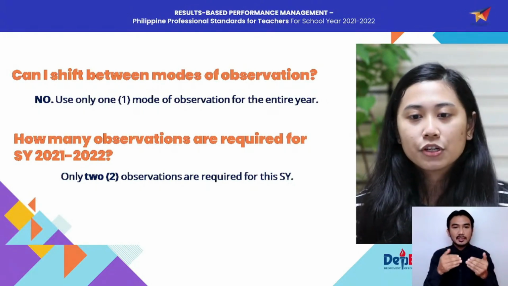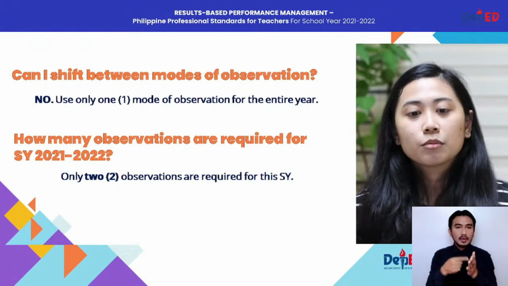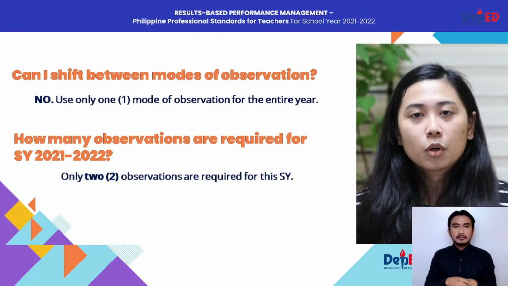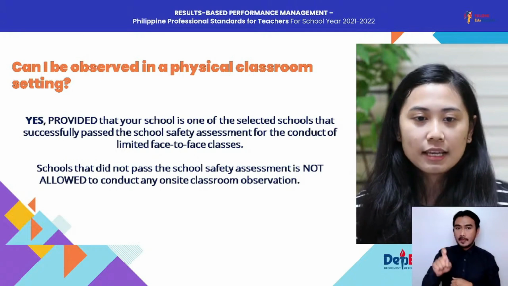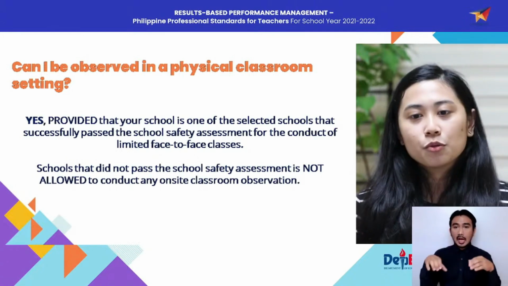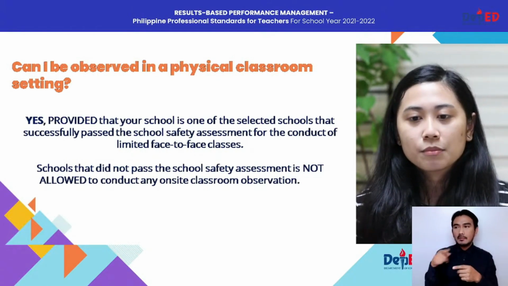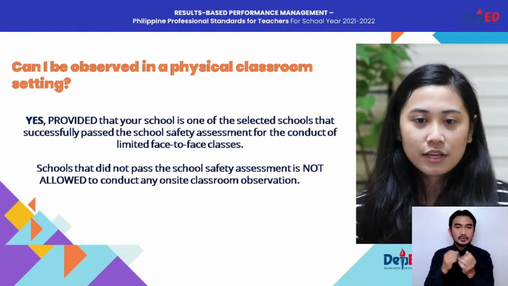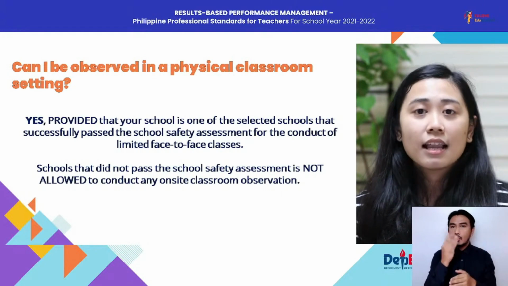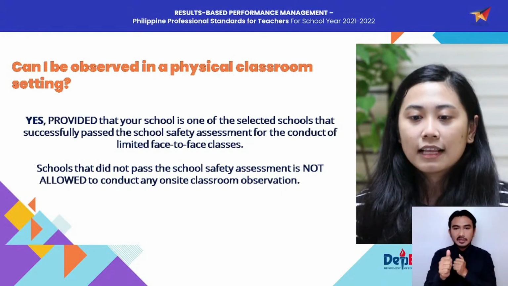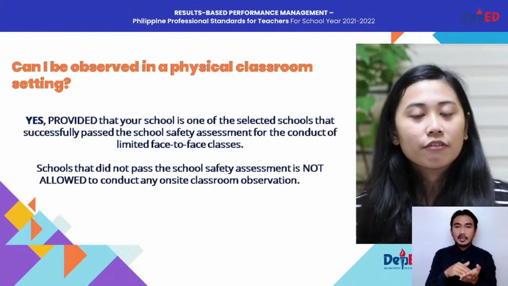Next, how many observations are required for school year 2021-2022? Again, only a maximum of 2 observations are required for this school year. Can I be observed in a physical classroom setting? Yes, provided that your school is one of the selected schools that successfully passed the school safety assessment for the conduct of limited face-to-face classes. Schools that did not pass the school safety assessment are not allowed to conduct any on-site classroom observation. So again, let us prioritize the health and safety of employees.